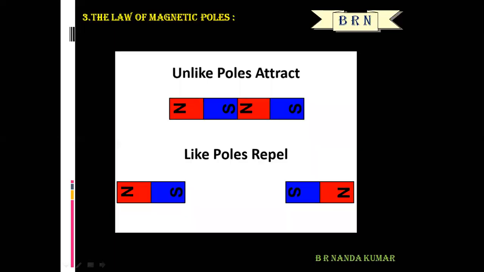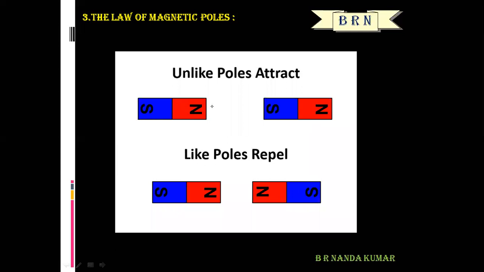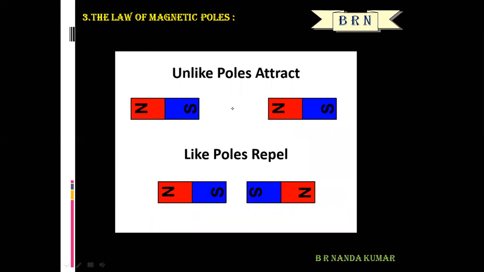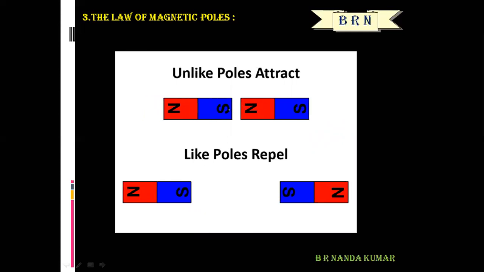The next property, the law of magnetic poles. Like poles repel, unlike poles attract each other. That is the law of magnetic poles. It means two north poles or two south poles repel each other, but a north pole and a south pole, or a south pole and a north pole, attract each other. Look at this animation here. North pole and south pole attract, south pole and north pole attract each other.